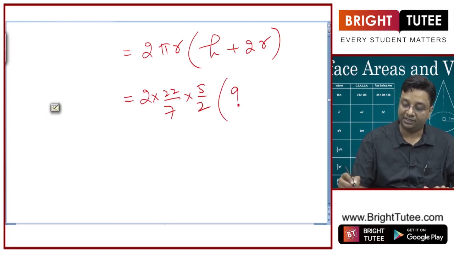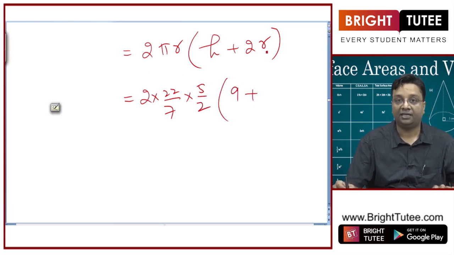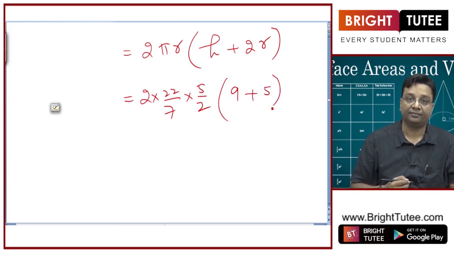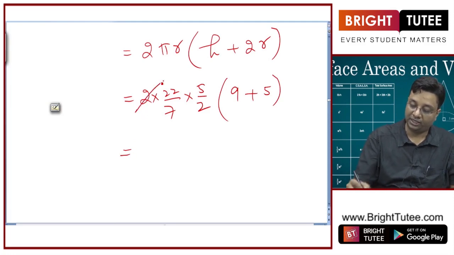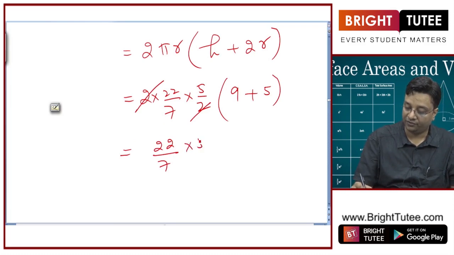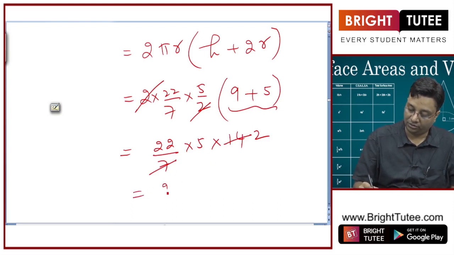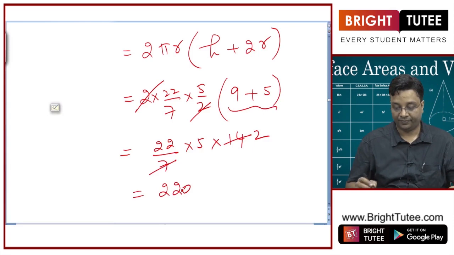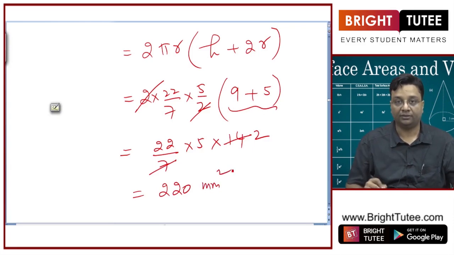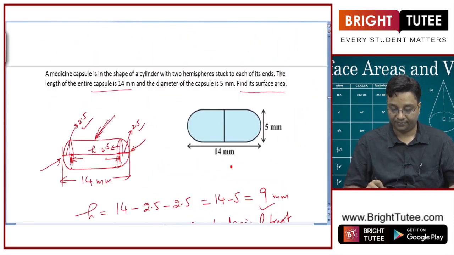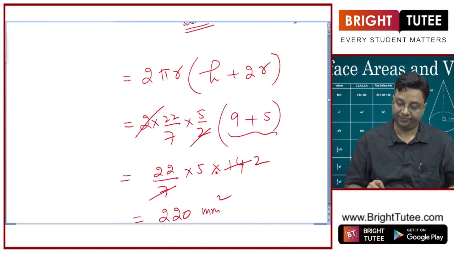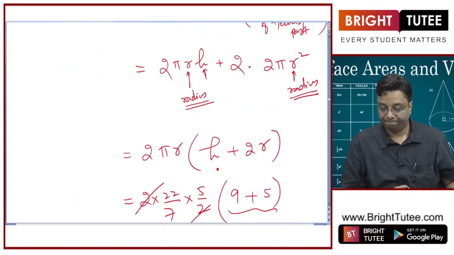H we have calculated is 9 plus 2r, which is 2 into 2.5, will give me 5 here, clear. So, this 2 gets cancelled. So, this is 22 by 7 into 5 into 14. So, this will give me 2, 5 into 2 is 10. So, 220 mm square, or square millimeter, is the surface area. Okay.